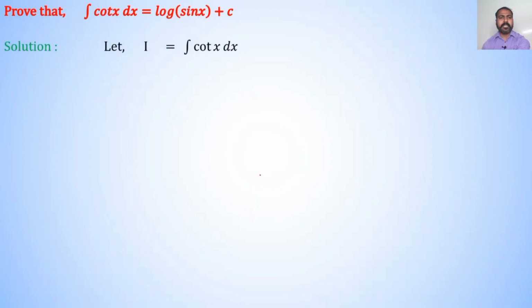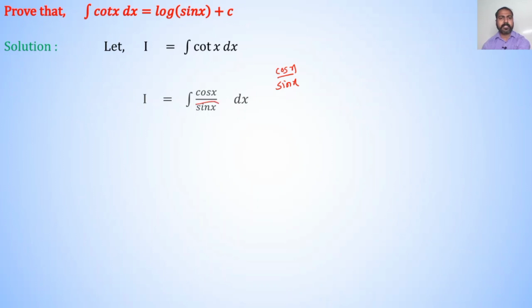Next, prove that integration of cot x dx is equal to log of sin x plus c. Solution, let I is equal to integration of cot x dx. We know that cot x can be written as cos x divided by sin x. So, integration becomes integration of cos x divided by sin x dx.